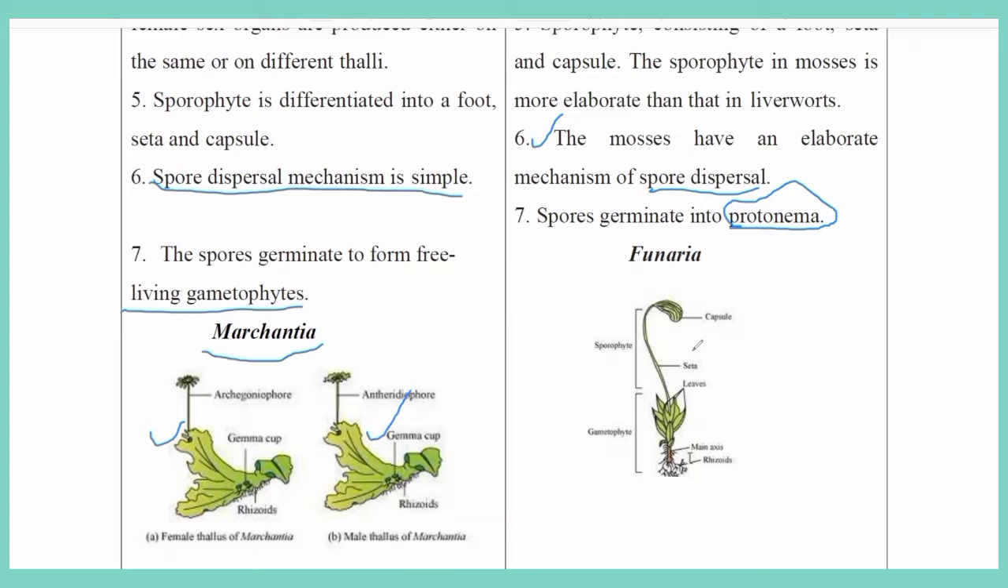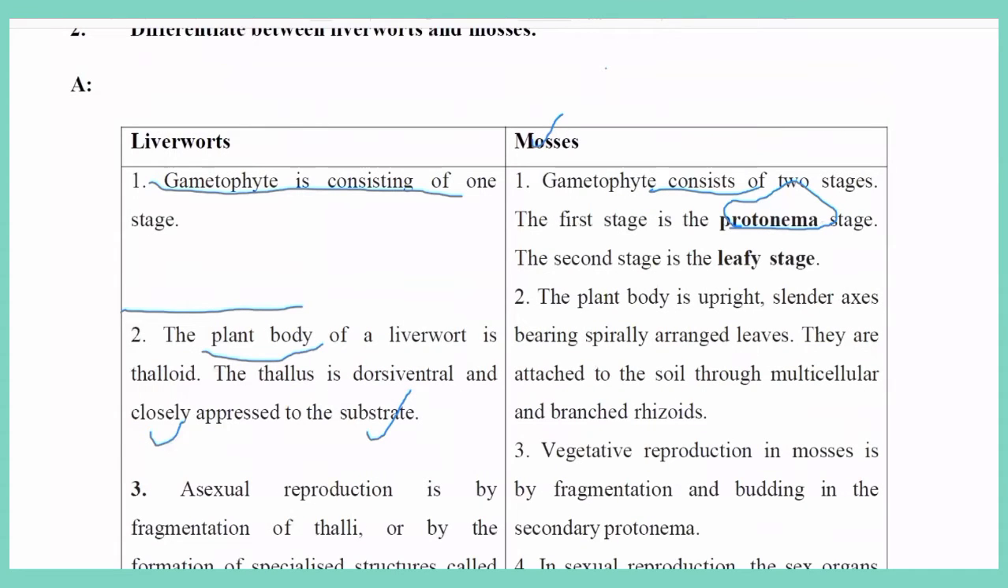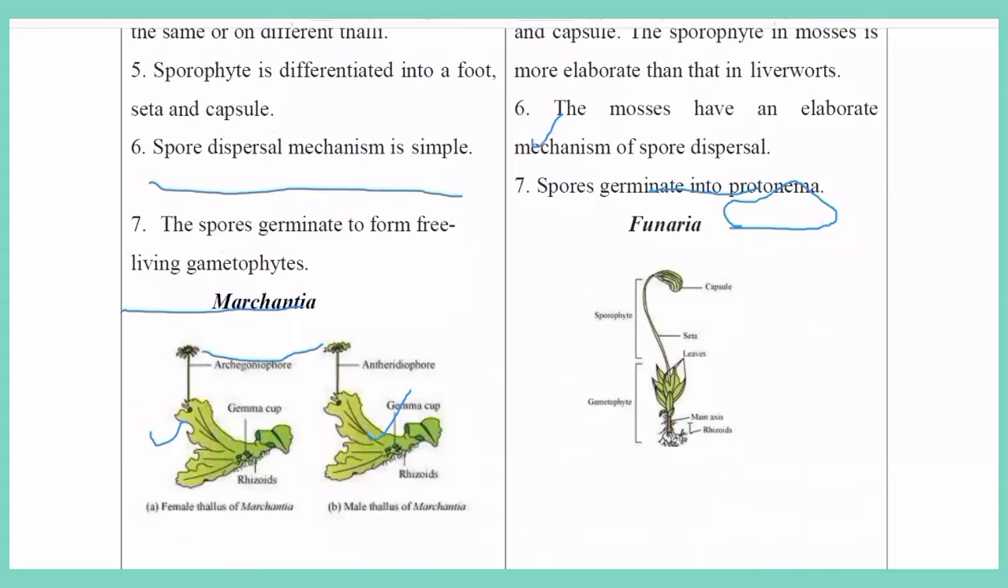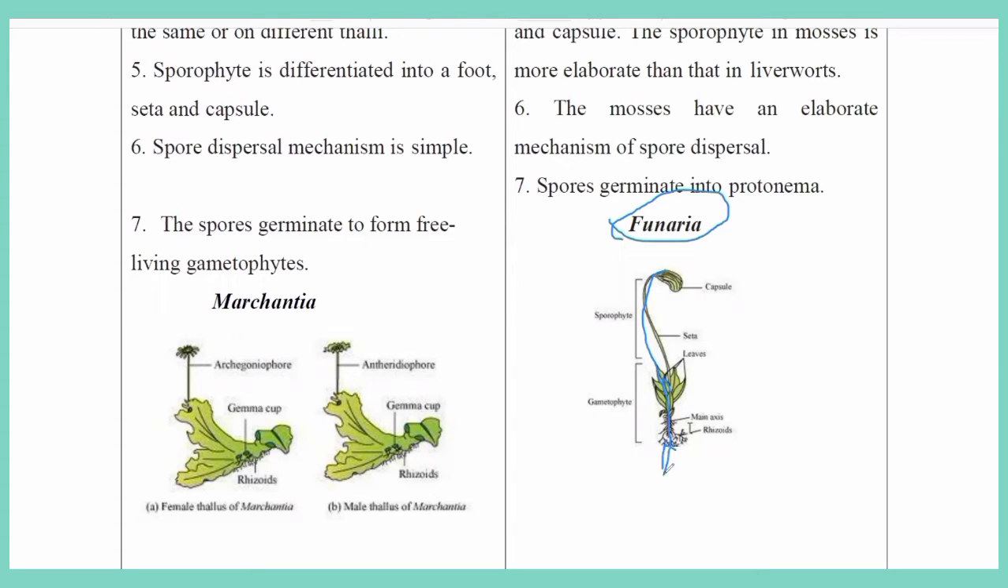Whereas if you take mosses, sorry, I forgot. Here the example of mosses is Funaria, which has an erect stem and well-developed leaves and rhizoid roots. So this is the example regarding liverworts and mosses.